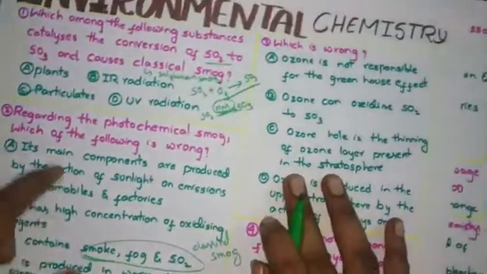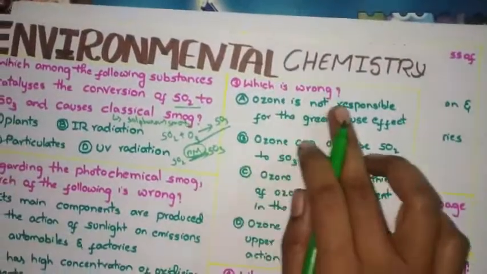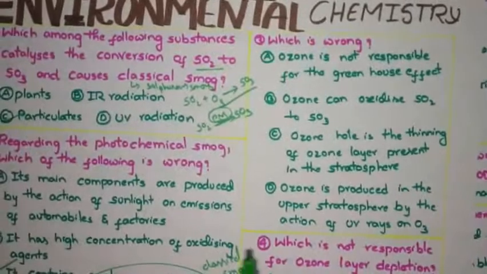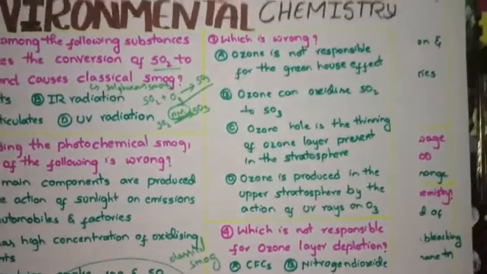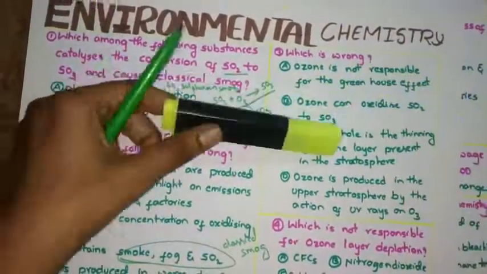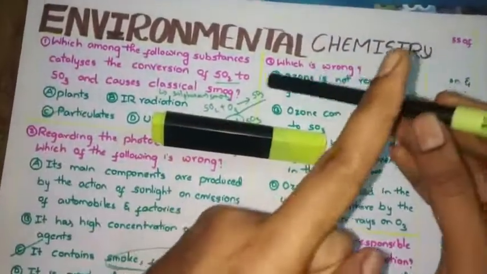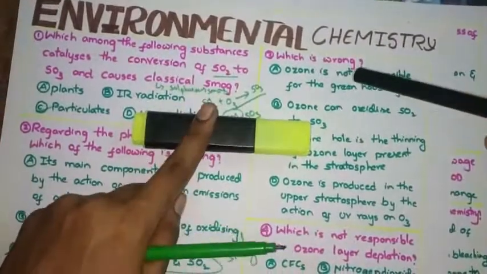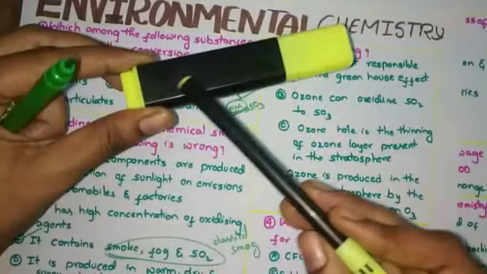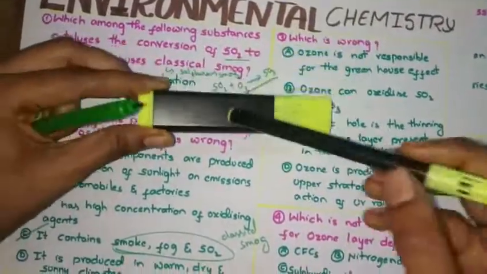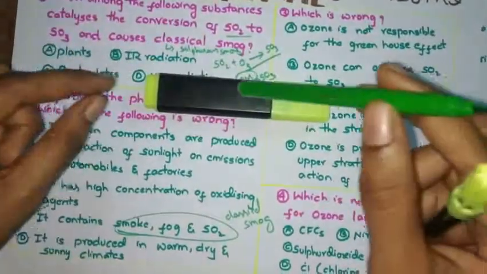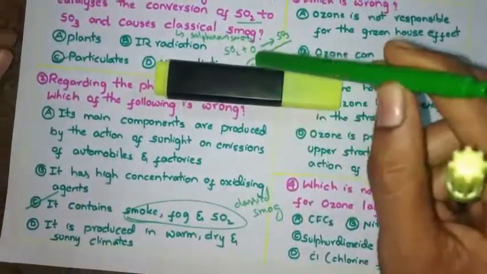Now see this question. Which is wrong? Ozone is not responsible for the greenhouse effect. Do you know what the greenhouse effect means? Suppose this is the sun and this is the earth. The earth will receive heat and light from the sun. Now this earth is like a mirror in nature. It will reflect the heat and light we are getting.